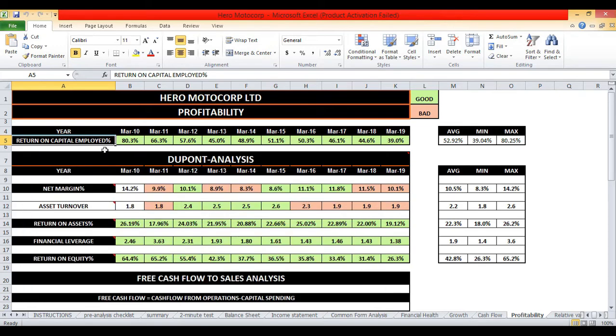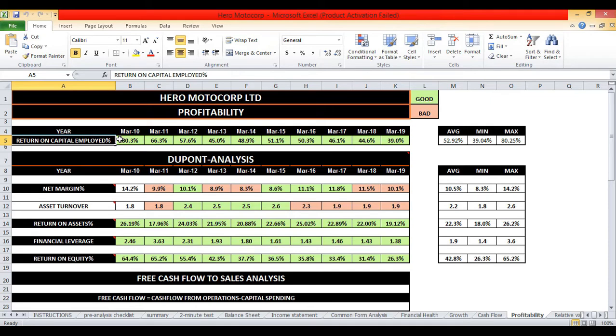Now you might be thinking, what is the difference between return on capital employed and return on equity? The major difference is that return on equity analyzes profitability related to a company's shareholders' equity, but return on capital employed considers debt and other liabilities as well. This provides a better indication of financial performance for companies with significant debt. As a general rule, I like companies which consistently generate above 15% return on capital employed. But companies that consistently generate above 20% is really great.